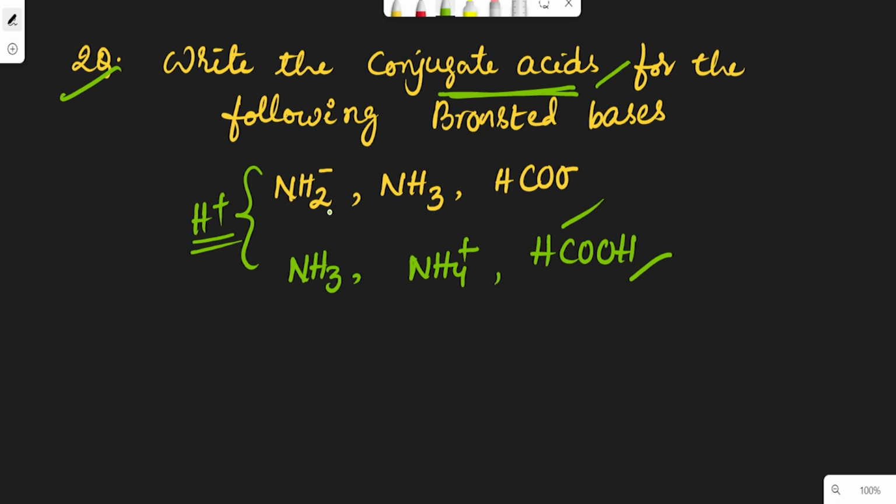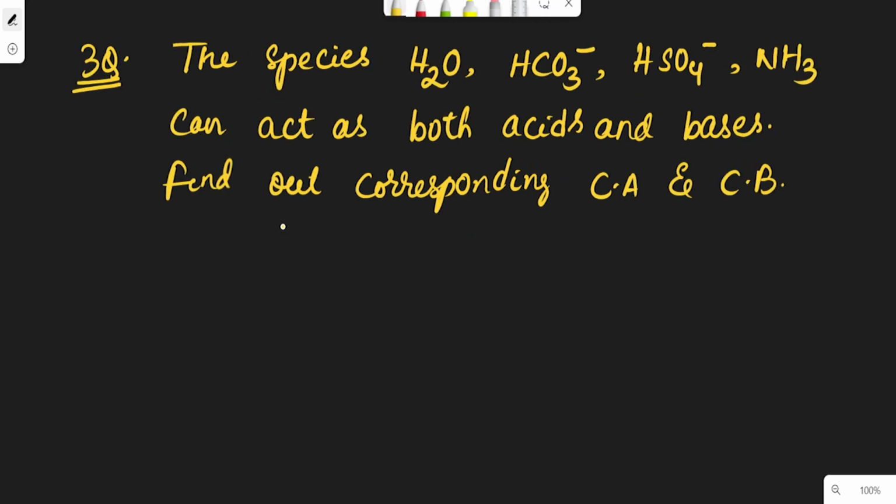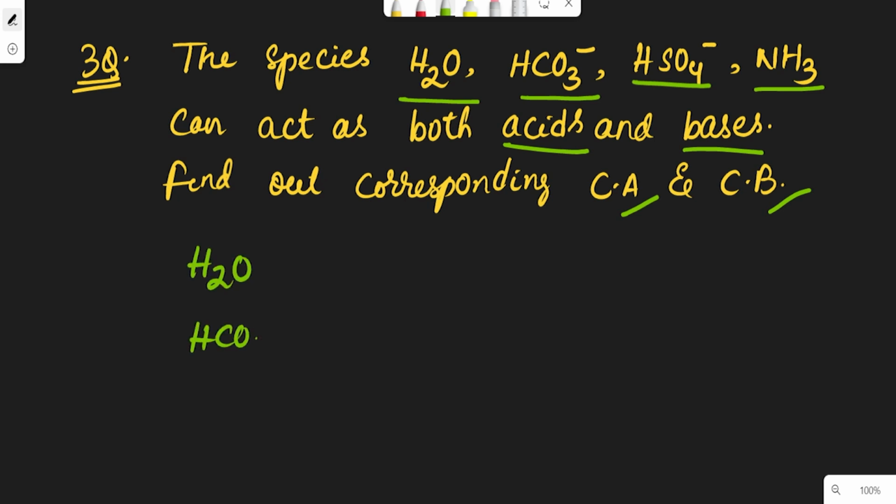Let us see the last question from this topic. The species H2O, HCO3 minus, HSO4 minus and ammonia can act as both acids and bases. We have to find the corresponding conjugate acid and conjugate base. The given species are H2O, HCO3 minus, HSO4 minus and NH3.